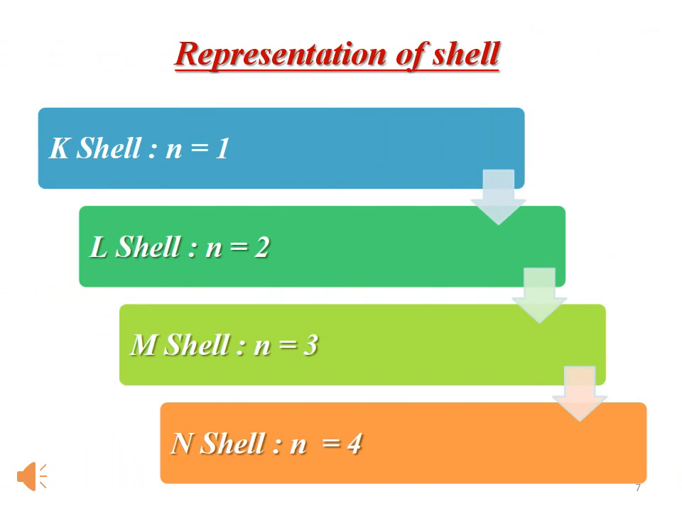The representation of shells was as follows. The K shell has n equal to 1, then the L shell has n equal to 2, the M shell has n equal to 3, and the N shell has n equal to 4. So this is how the shells are represented, and the K, L, M, N shells correspond to n equal to 1, 2, 3, 4 respectively.